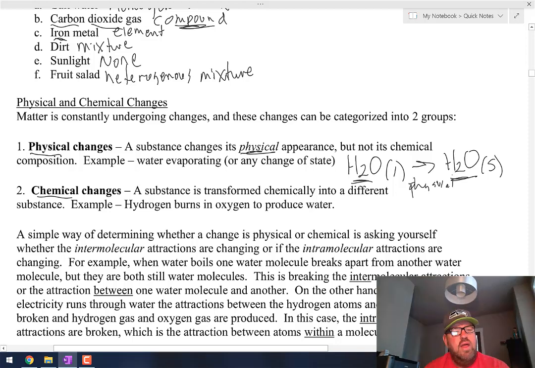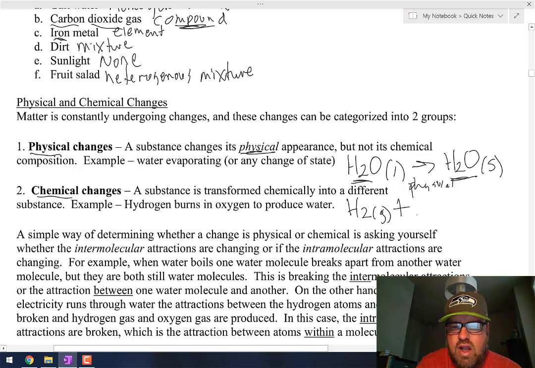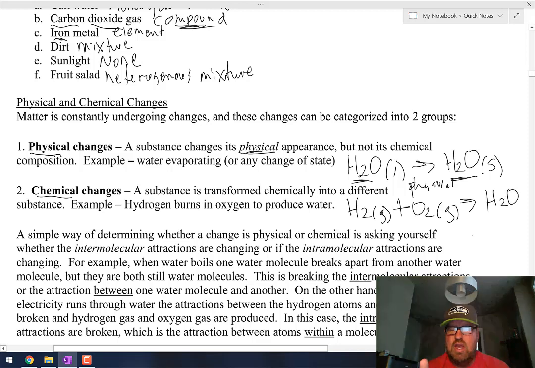Okay? Now, a chemical change is one where you start with one thing and then you end up with something different. Okay, the example that we have here is that hydrogen, so hydrogen gas, burns in oxygen. So it's going to react with O2 gas and it's going to make H2O. Okay, at the beginning it was hydrogen and oxygen and now it's H2O. Okay, and so notice that we've started with one thing and we're ending with something that's chemically different. That is a chemical change.